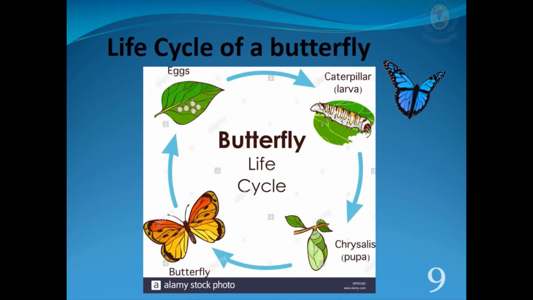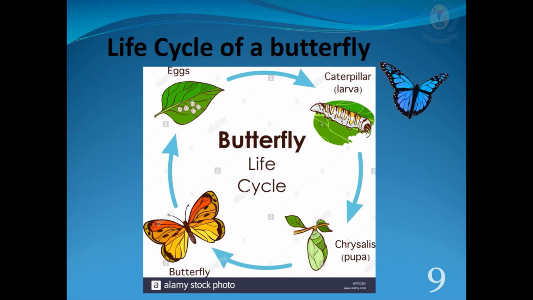Life cycle of a beautiful butterfly: egg, larva, pupa, adult. Egg. The female butterfly lays tiny eggs on the leaves and stems of plants. Larva. The egg hatches into a larva called a caterpillar. The caterpillar eats many leaves and grows quickly. It molts a few times.